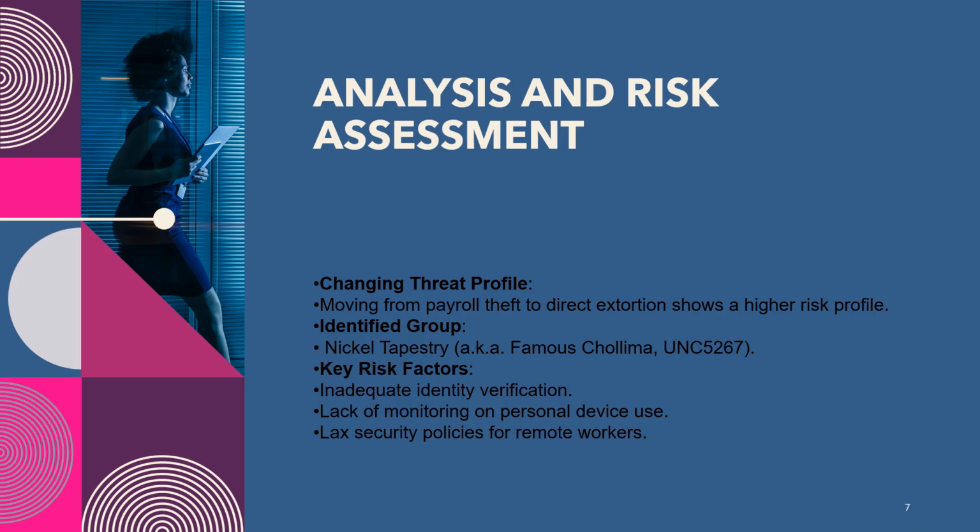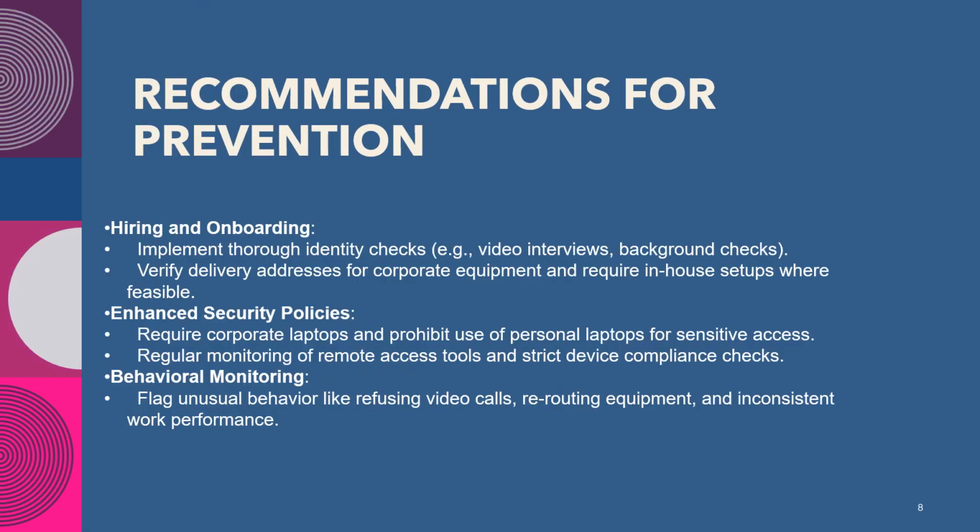Their tactics include bypassing normal corporate controls by using personal laptops and avoiding company provided devices, which limits evidence collection if they're caught. Risk factors include inadequate identity checks during hiring, unmonitored device use, and in some cases, limited security protocols for remote access.